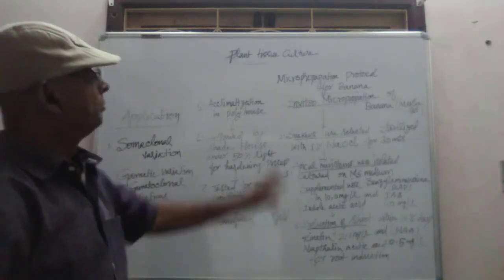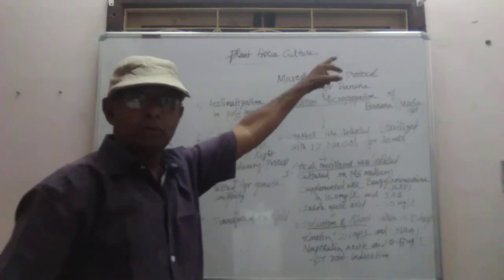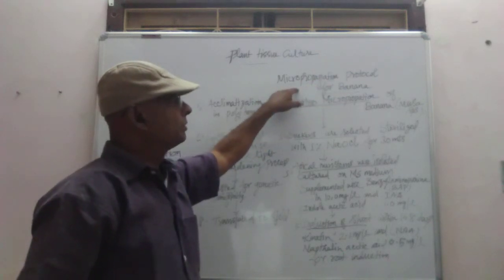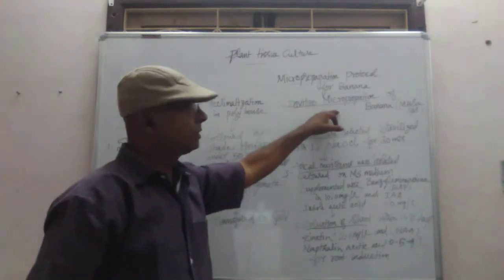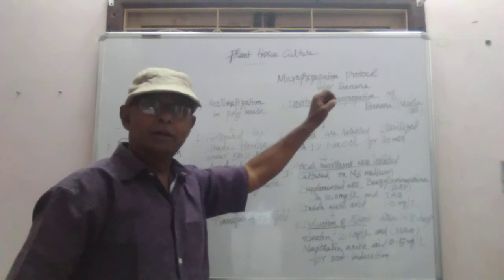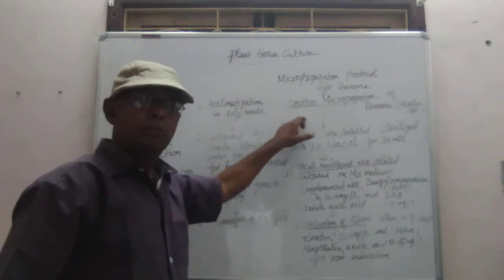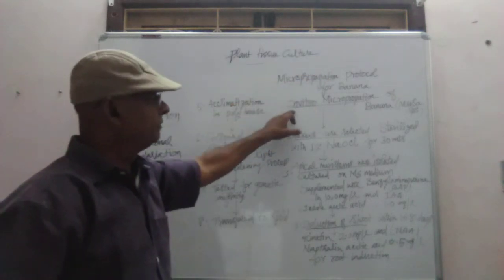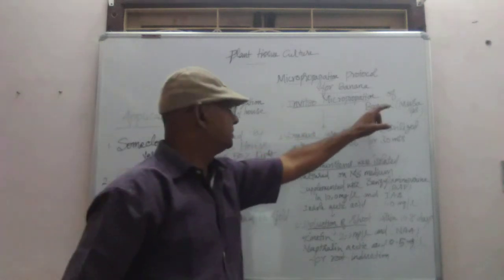Come to micropropagation protocol of plant. Protocol means method. Micropropagation protocol for banana. First, in vitro micropropagation of banana. A part of the cell, a group of cells, a tissue is taken in the test tube and that is grown into a whole banana plant. That is in vitro micropropagation of banana or Musa species.